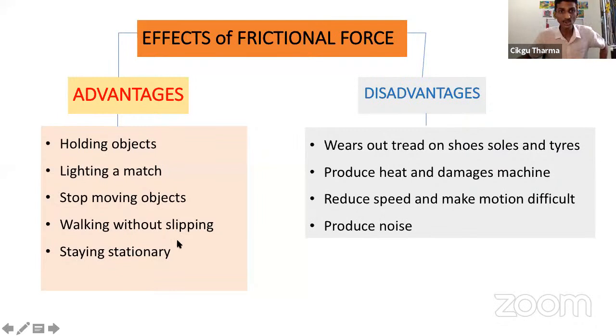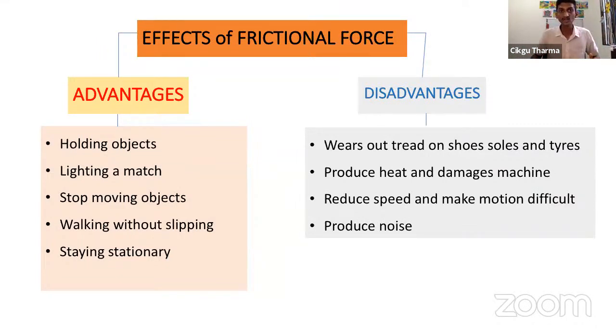Okay, same goes to stopping a moving object. When you're driving a car, when you see a red light, what do you do? You press the brake. When you press the brake, the car stops moving. Actually, the brake applies frictional force to the wheel, so the wheel stops moving. So that is also an advantage.